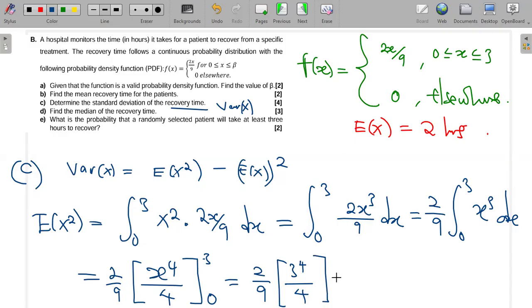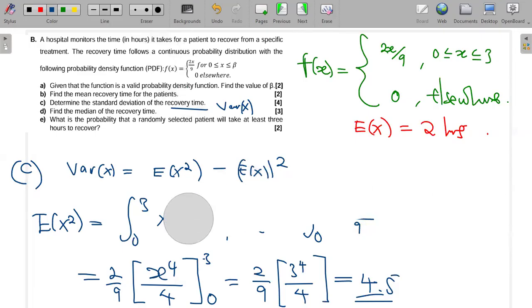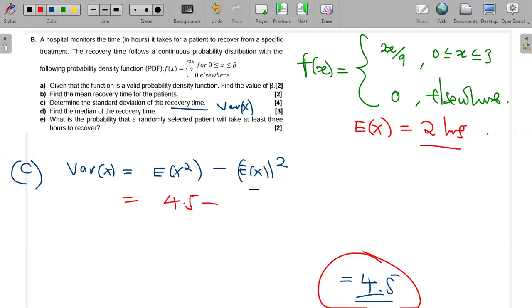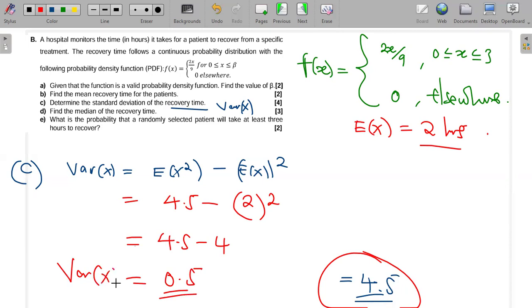Okay, so this gives me 4.5 as my expected value of x squared. Meaning we can now find the variance. The variance is the expected value of x squared, which is 4.5, minus the expected value of x, which was 2, squared. So this will be 4.5 minus 4, which leads to 0.5. So the variance is 0.5.